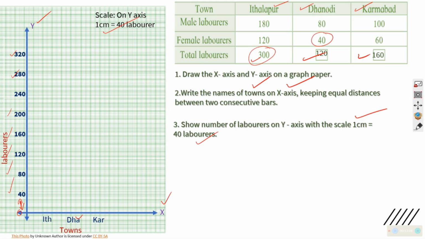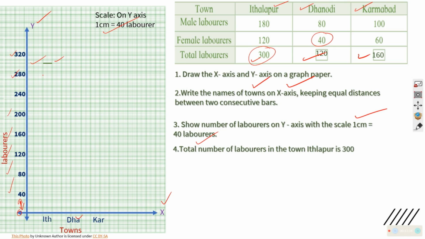Now you know all these things because you have learned bar graph last year. But here it is subdivided bar graph. There is a small difference. Total number of laborers in the town Ithalpur is 300. So मतलब इधर तक आएगा. So we will mark it over there. I have marked it. You can see. That means in the case of Ithalapur, maximum bar graph will reach up to here.